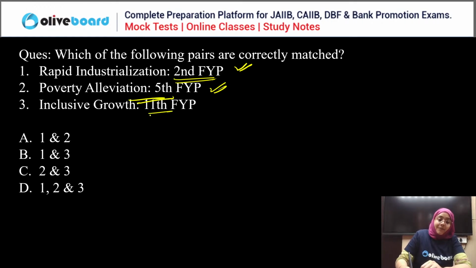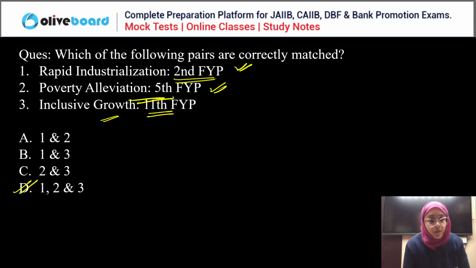And the 11th 5 year plan for inclusive growth. Correct. So all the statements are correct. First, second, and third, all are correct. Good. Yes, D is the correct answer, everyone.